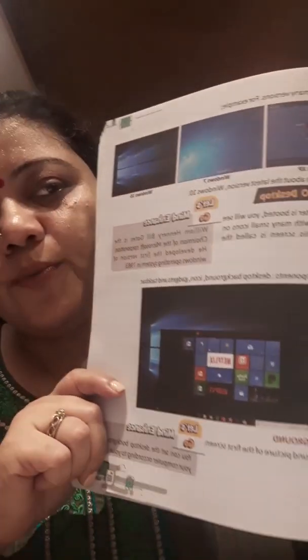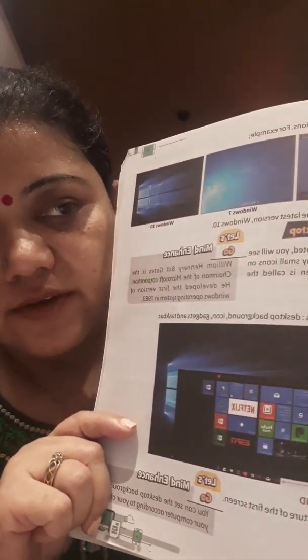Windows 10 desktop. Once the computer is booted, you will see the first screen with many small icons on the bottom. This screen is called the desktop. Okay, so you can see it here. I'll show it to you on the book. This is what a Windows 10 screen looks like. This is the graphic user interface in which humans connect with the computer. Okay, so this is where you have it.